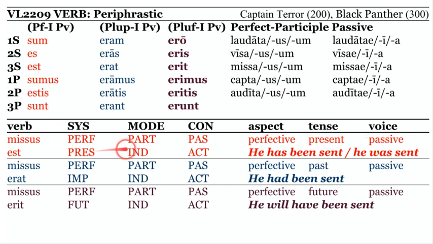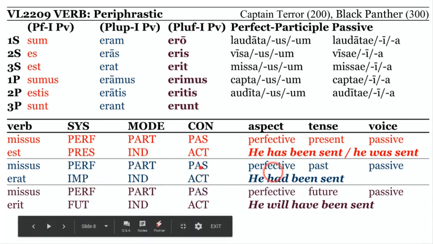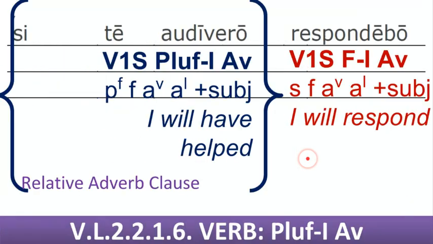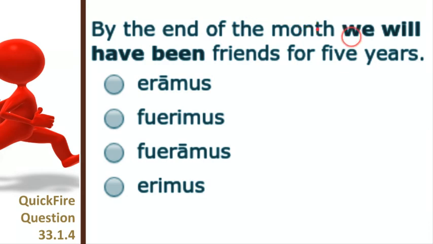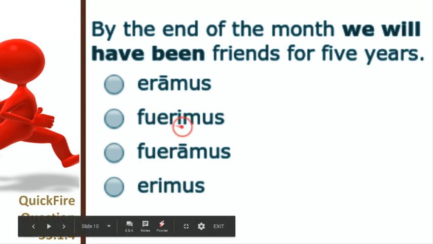So, missus est is, of course, he has been sent or he was sent. Missus eram, he had been sent, but now we have missus ero, he will have been sent. So, rather straightforward. You see the blue future, especially if you have a si clause: if I will have heard you, I will respond. So, therefore, it indicates future time. By the end of the month, we will have been friends. That's not just future, but it's pluperfect future, have been. So it's fuerimus. All right, moving on